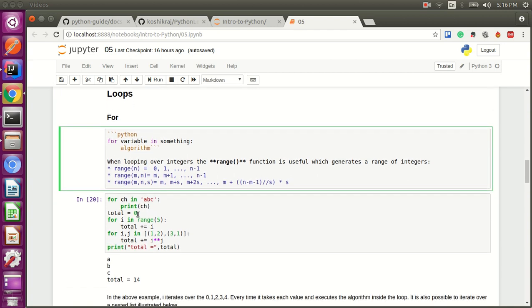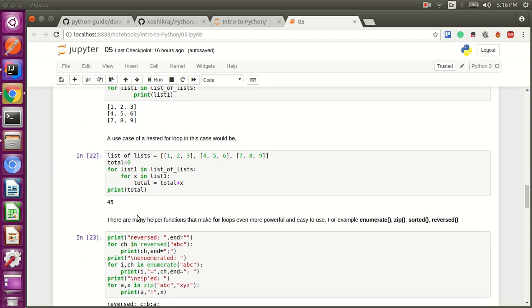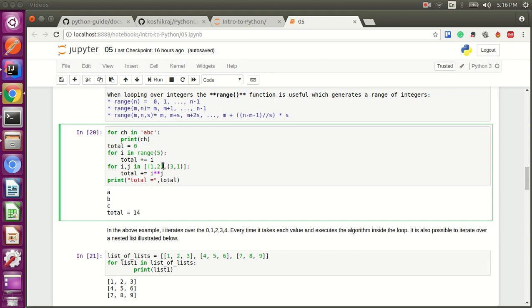So loops in Python, just like any other languages, have a for loop and a while loop. The for loop is not index based, it uses something called iterations. It's basically a for-each in other languages. So let's say you want to iterate over a list or tuple. For example, given a string, you iterate through each character and print out the string. So this is how it's going to work.